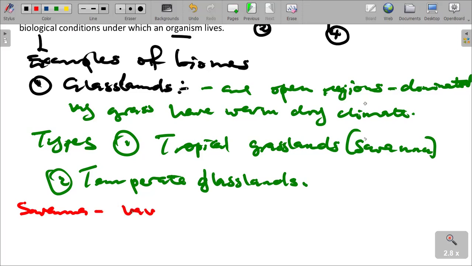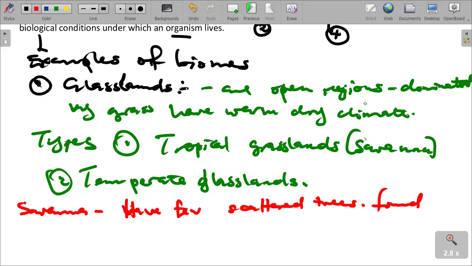They do have few scattered trees, and they are found close to the equator. That is one thing we need to understand there.